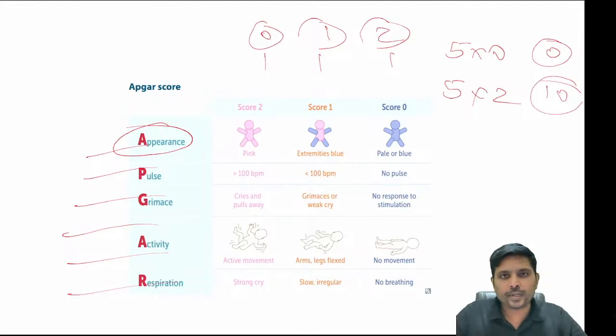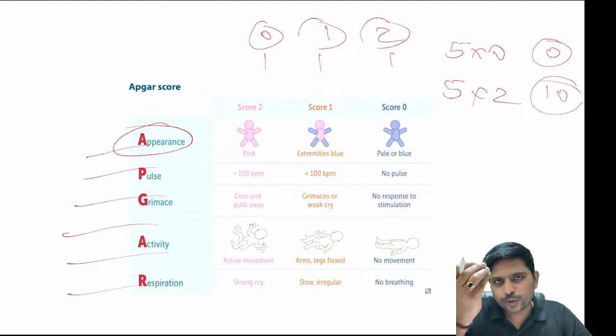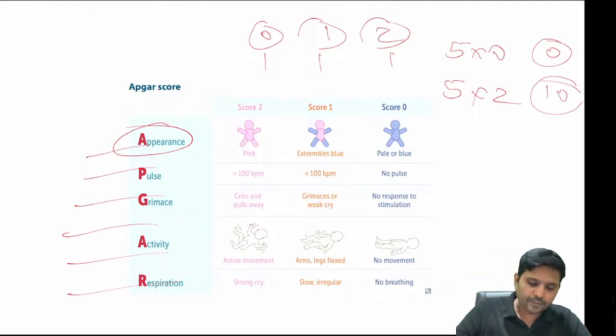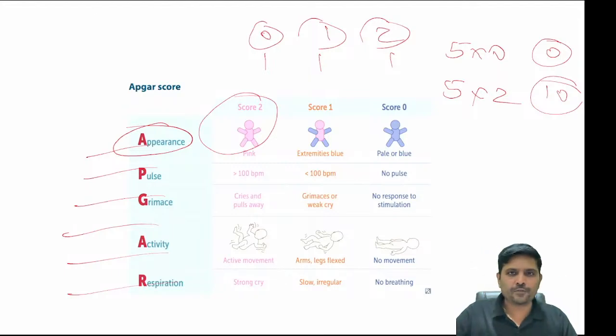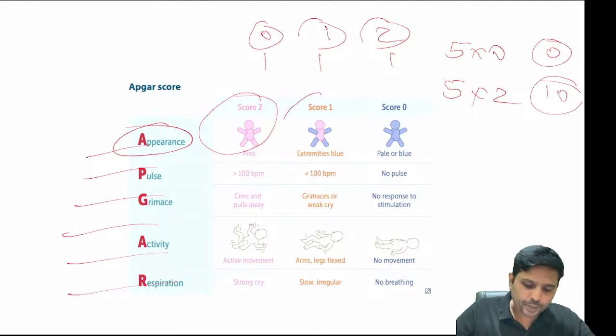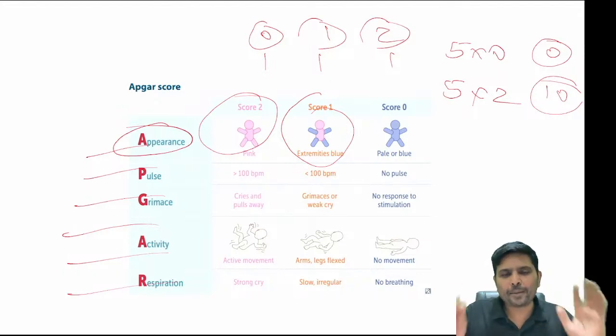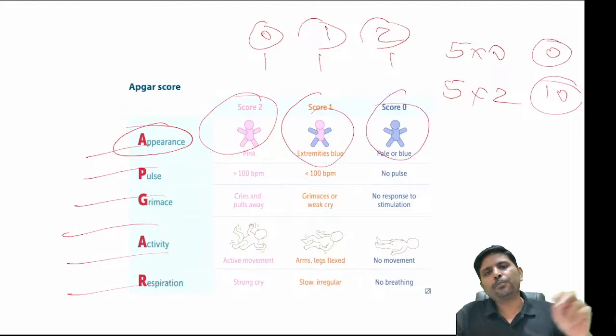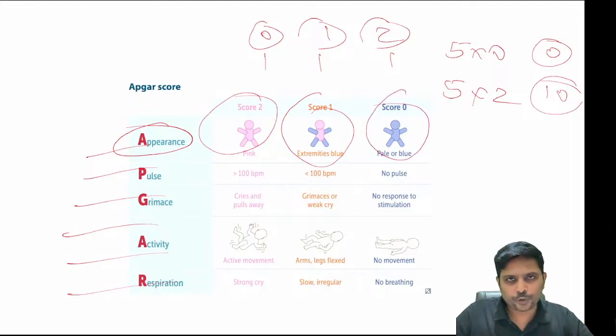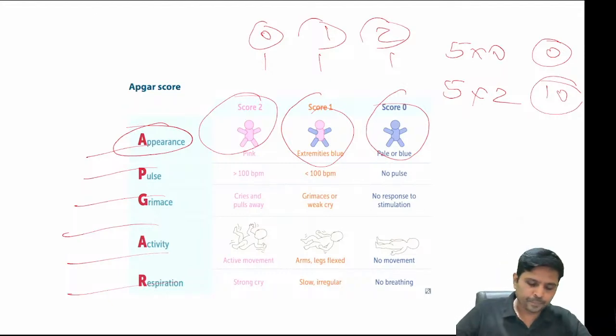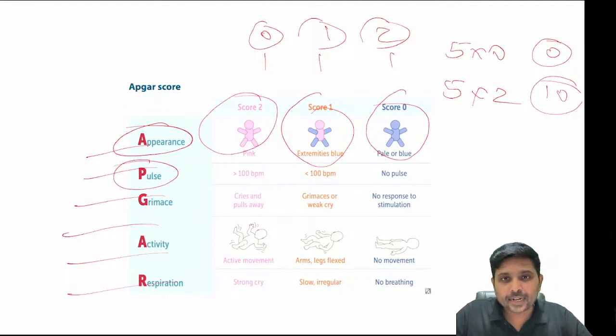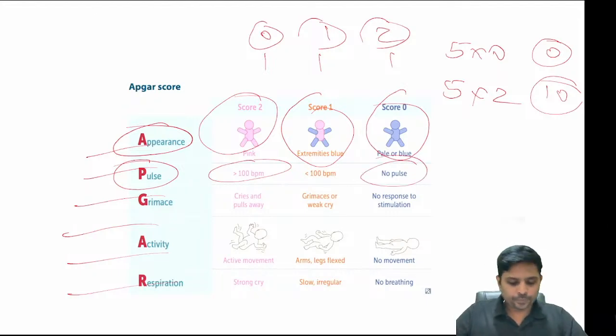What are all the things that you need to know in Apgar? A stands for appearance. If both peripheries, that is your fingers, are pink and the mouth is pink, you give a score of 2 because the child's circulation is fine. Second, if pink centrally but the peripheries are blue, you give a score of 1. If the entire body is blue, you give a score of 0. So this is with respect to appearance. Second, pulse. More than 100 is 2, less than 100 is 1, no pulse is 0.